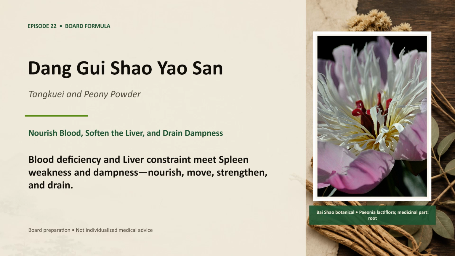Today we review Gui Shao Yao San, Tang Ki, and peony powder. It belongs to the category nourish blood, soften the liver, and drain dampness. The herb photograph shows Bai Shao, botanical Paeonia lactiflora, medicinal part, root. The fastest memory hook is this: blood deficiency and liver constraint meet spleen weakness and dampness. Nourish, move, strengthen, and drain.